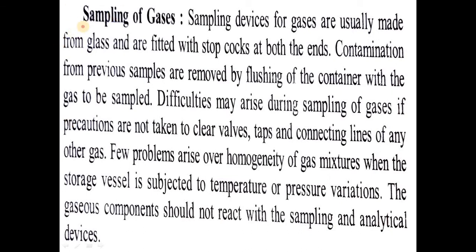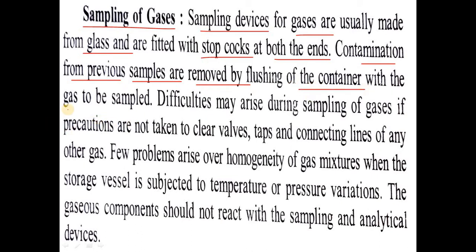Then in the case of sampling of gases, sampling devices for gases are usually made from glass and are fitted with stopcocks at both the ends. Contamination from previous samples is removed by flushing the container with the gas to be sampled. So cleaning of the glass material or sampling devices is very necessary for sampling of the gas.